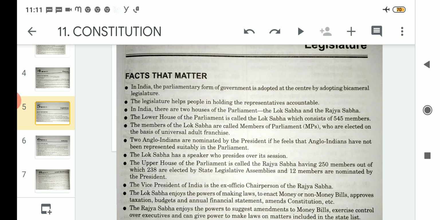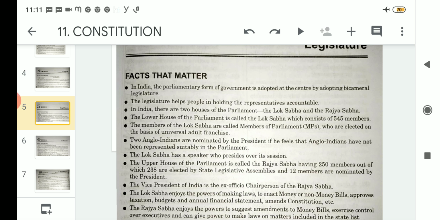Regarding the Lok Sabha, there is a speaker who presides over its sessions. If the Lok Sabha has 543 members overall, then that house must have a speaker of the Lok Sabha, who will look after all the proceedings discussed regarding the implementation of law. The speaker is the head of the Lok Sabha, and he or she will preside over all the sessions of the Lok Sabha.